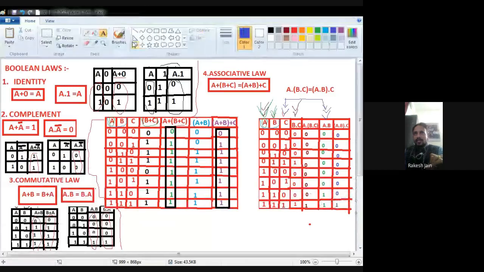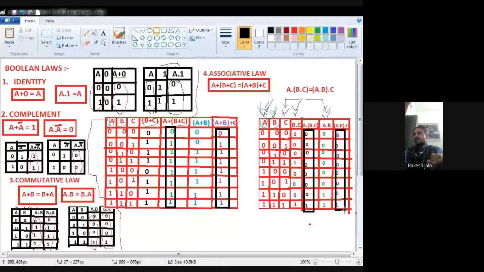Okay, so to perform A dot B, it means any input is 0, output will be 0. Both are 0, it means 0. A is 0, B is 0, it means 0. A is 0, B is 1, because we find a 0, that's why 0. Any input is 0, output will be 0. A is 0, B is 1, again we find a 0, that's why 0. A is 1 but B is 0, again 0. A is 1, B is 0, again 0. Both are 1, because no 0 is there, that's why 1. Both are 1 again, so no input is 0, that's why 1.